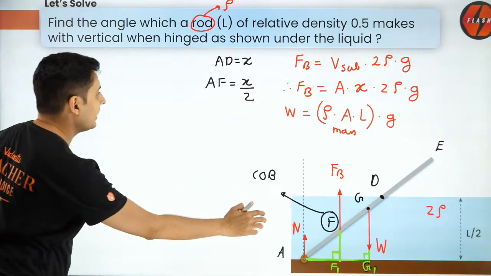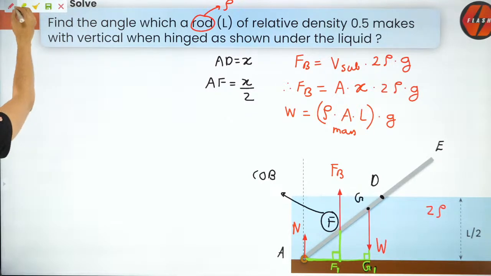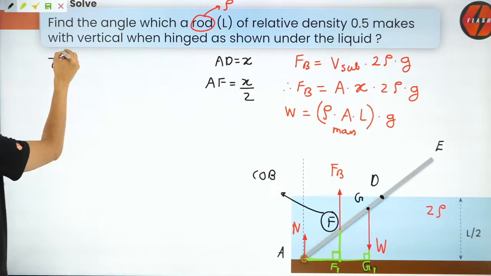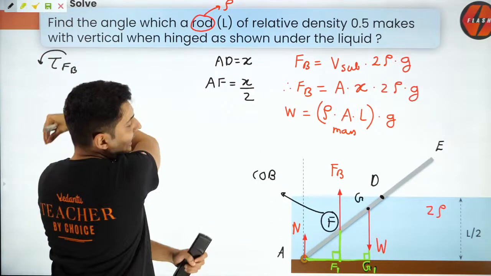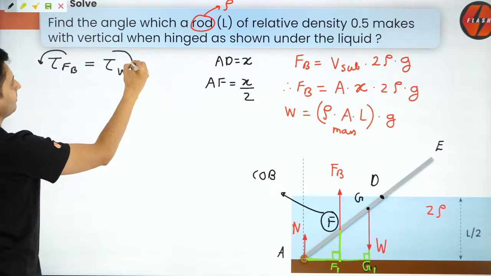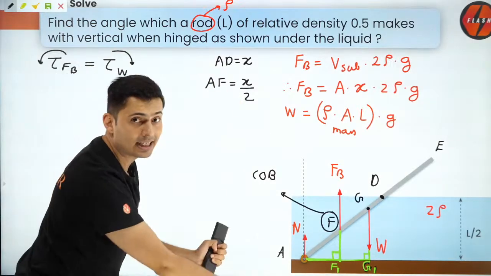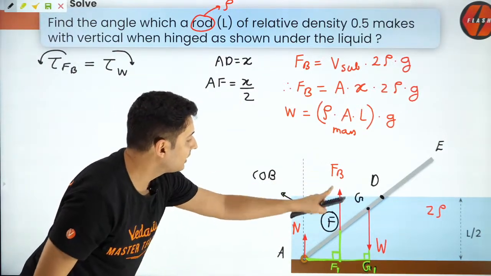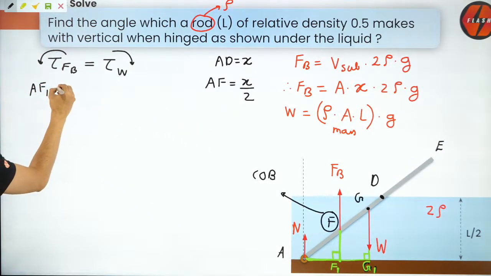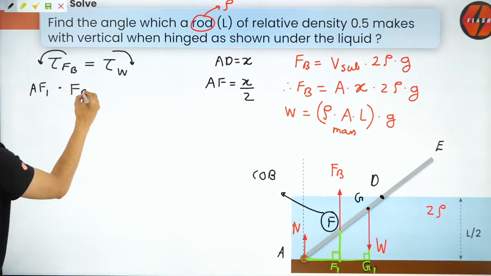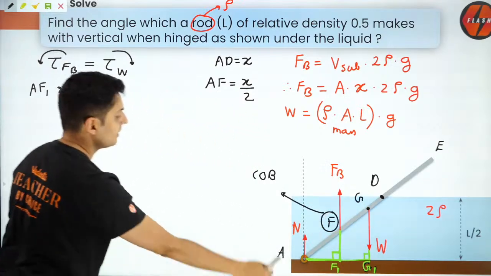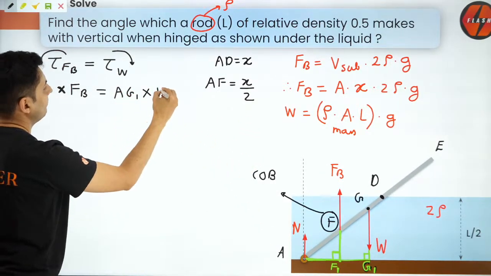Now think, whose torque balances whose torque? The torque by the buoyant force will be balanced by the torque by the weight, which acts clockwise. These two torques are in opposite directions and they will balance each other. So the torque by the buoyant force will be AF1 into the buoyant force itself, and the torque by the weight will be AG1 into the weight itself.